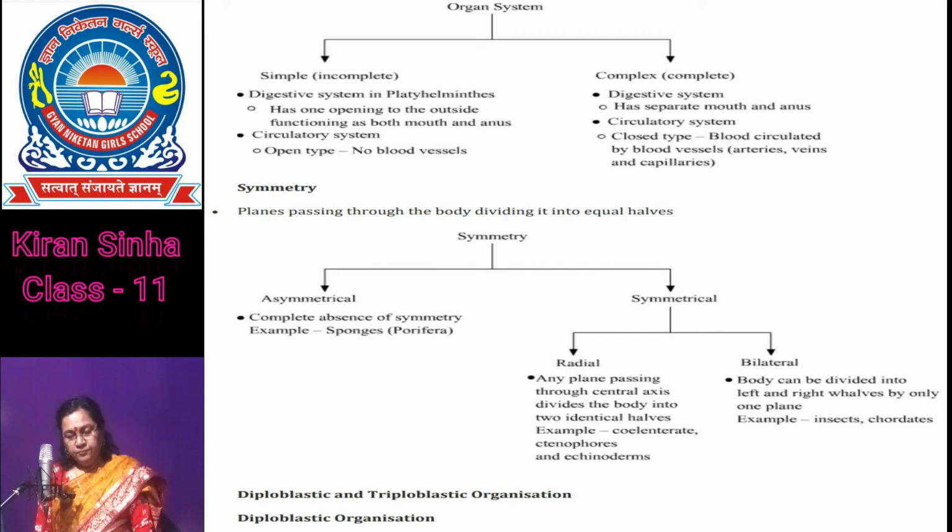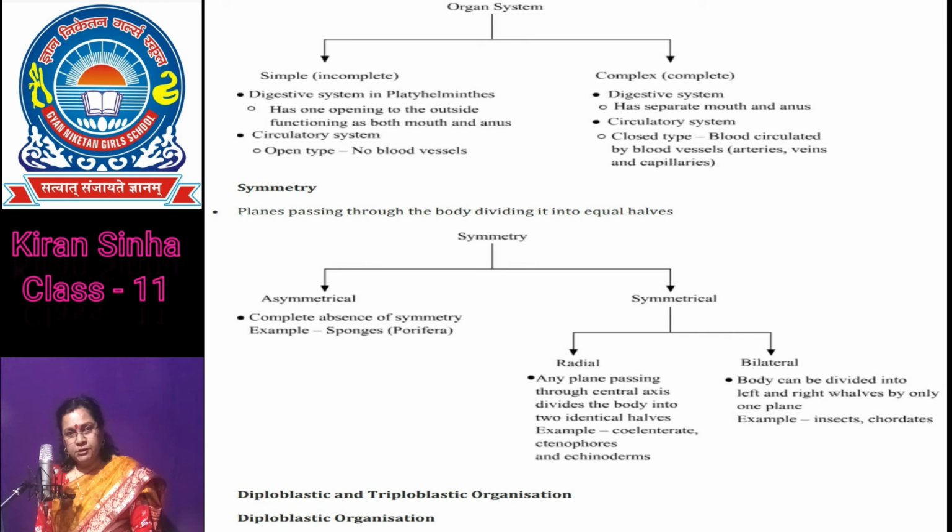Body symmetry. If we observe the external form of an animal, they can be described as asymmetrical or symmetrical. In asymmetrical animals, their body cannot be divided into two identical halves along any plane. For example, sponges, amoeba, etc., are asymmetrical.